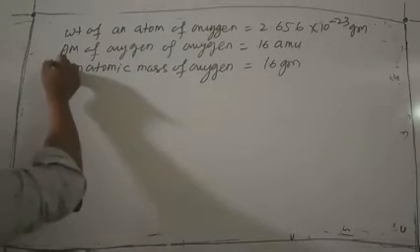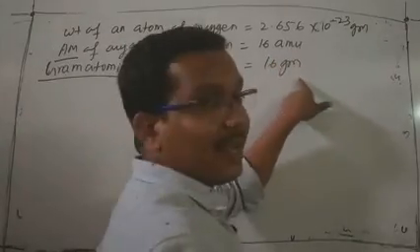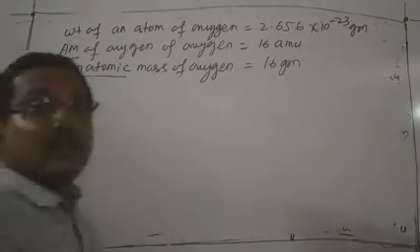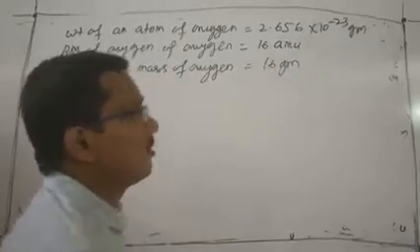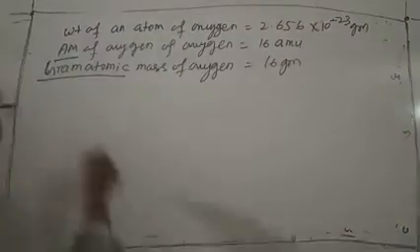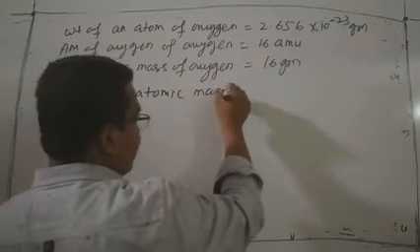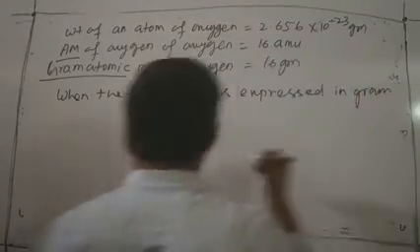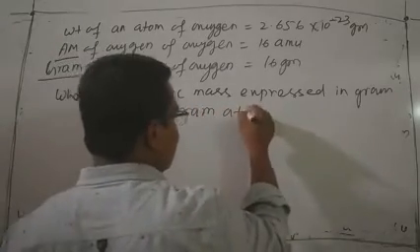What is the meaning of atomic mass and gram atomic mass? Just delete the amu and add the gram. That means gram atomic mass can be found by removing the atomic mass units. When the atomic mass is expressed in gram, it is called gram atomic mass.